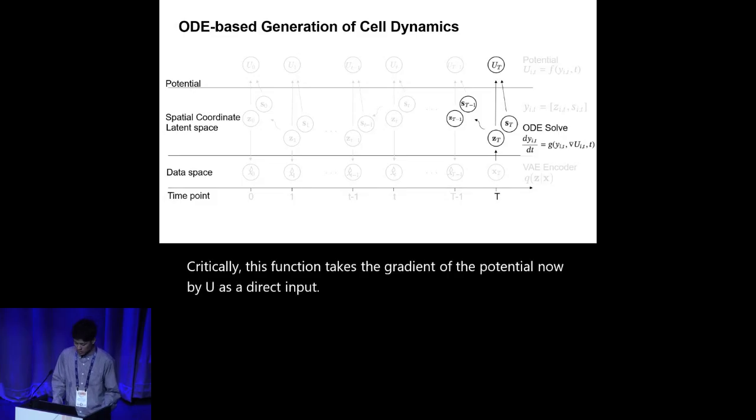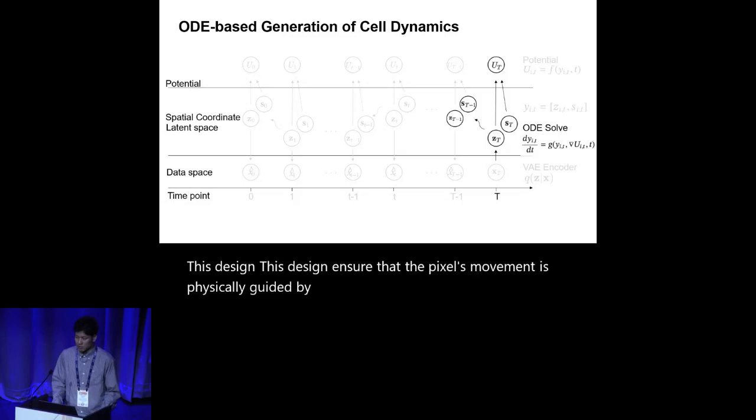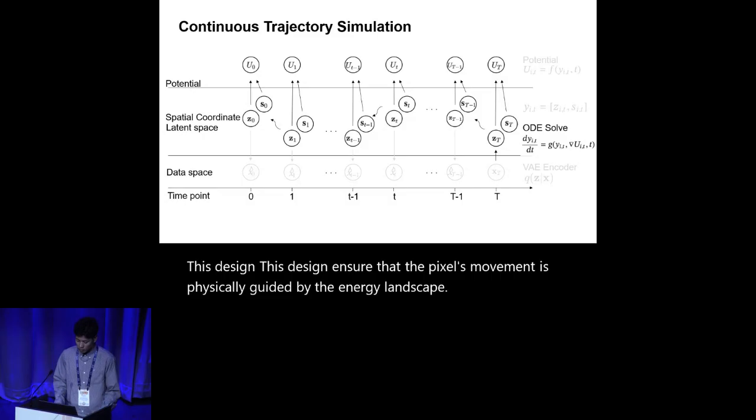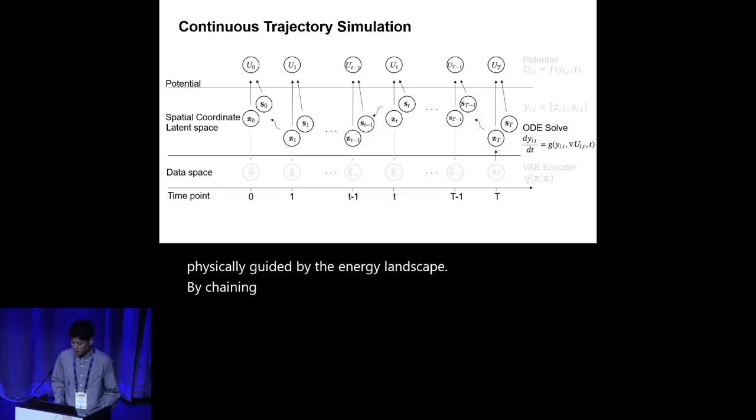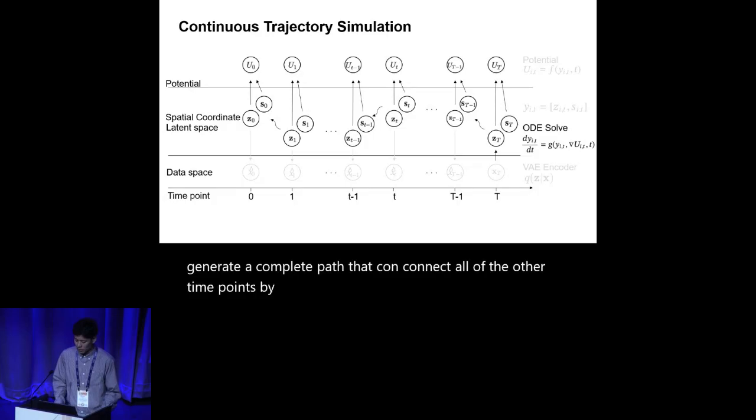This design ensures that the pixel's movement is physically guided by the energy landscape. By chaining together the single ODE steps, we can generate a complete path that connects all of the time points. By formulating development with an ODE, we treat it as a truly continuous process.